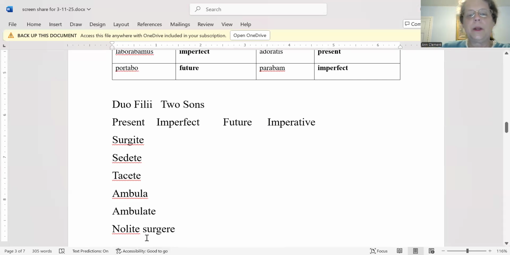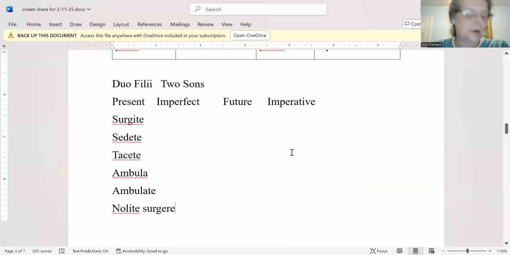Okay. So when you see this word nolite, that essentially means don't. So don't stand up. Literally, what this means is be unwilling to stand up. But this is how a negative imperative looks. So there are a couple of those in the story, and you would put those under the column titled imperative.